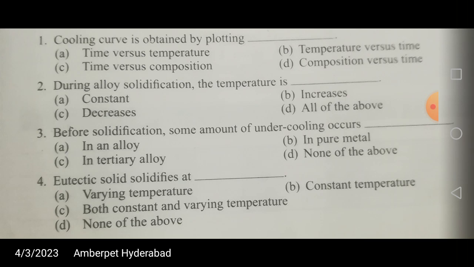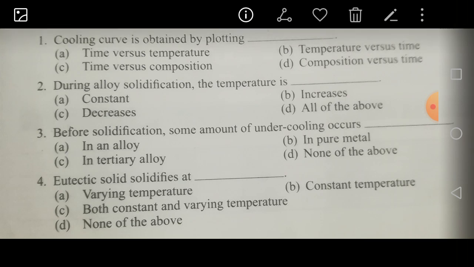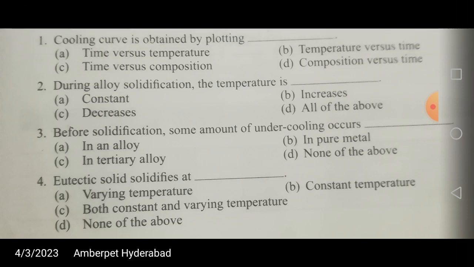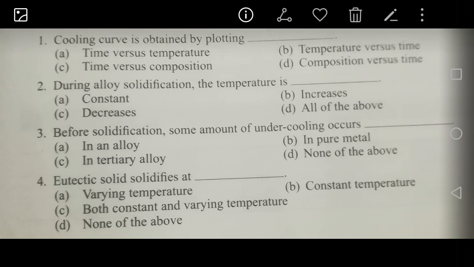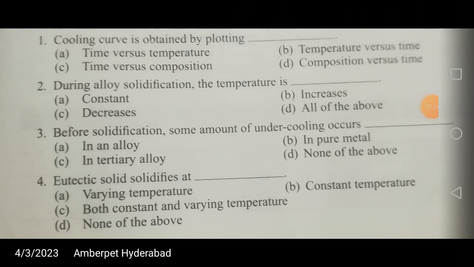From solid to liquid, that's called the melting point temperature, and liquid to vapor or gas, that's called the vaporization temperature friends. But during alloy solidification, after all it is also a solidification process after it is converted into molten metal. So on solidification it is going to give various different phases depending upon the reaction, whether it is eutectic reaction or peritectic reaction, eutectoid reaction, etc. But here during alloy solidification the temperature as usual is going to be constant, no increase or no decrease, right? Before solidification some amount of undercooling occurs.